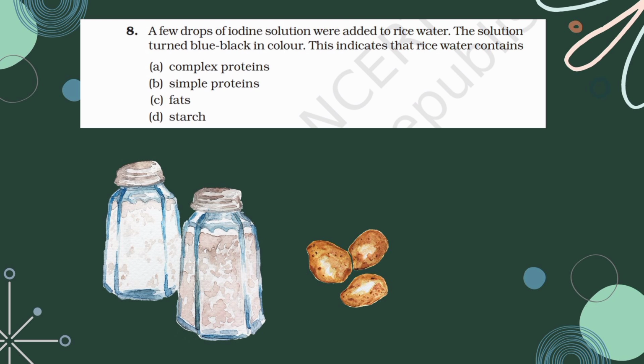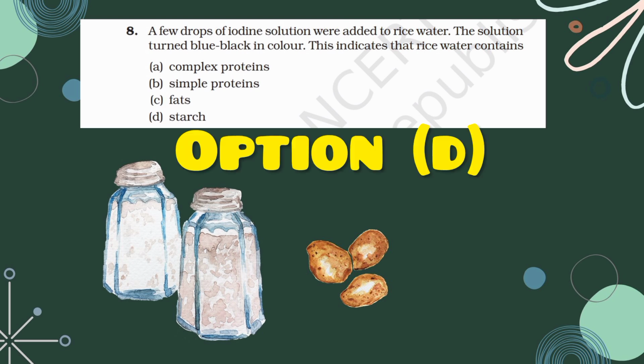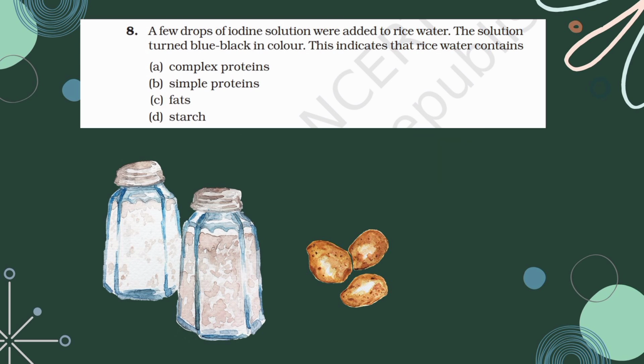A few drops of iodine solution were added to rice water. The solution turned blue-black in color. This indicates that the rice water contained... This is very simple. We have been learning this from standard 6th onwards, right? The change of iodine solution to blue-black in color is due to the presence of starch, which is your option D, the correct answer.